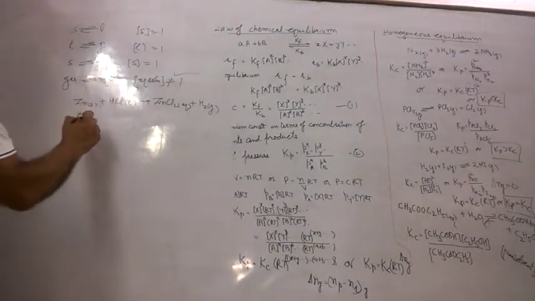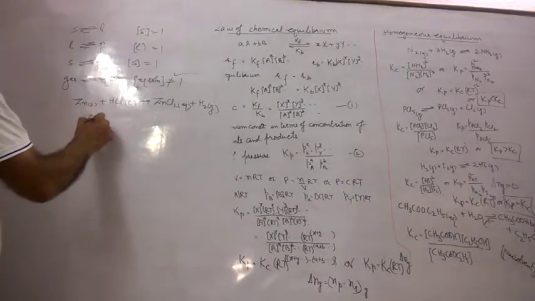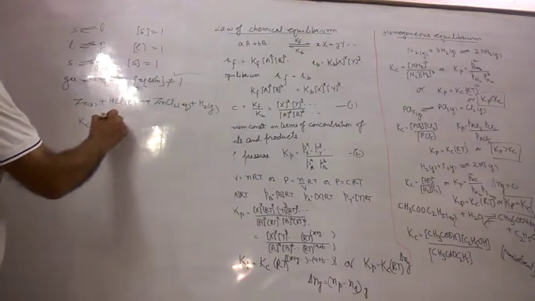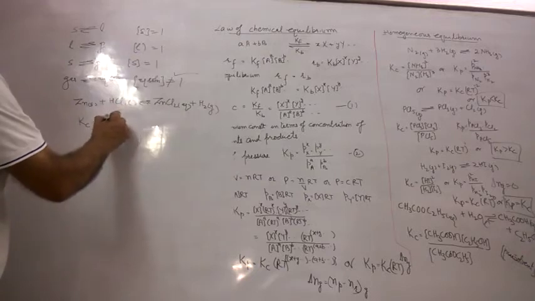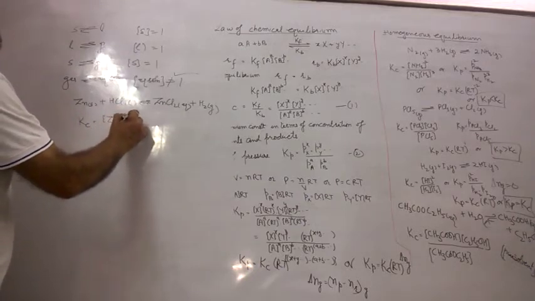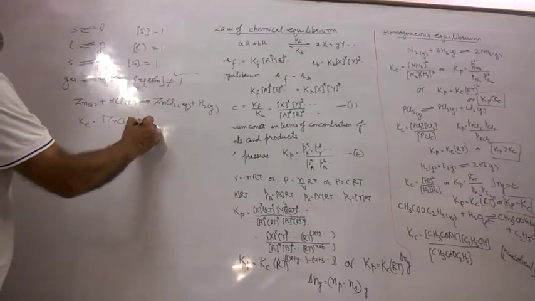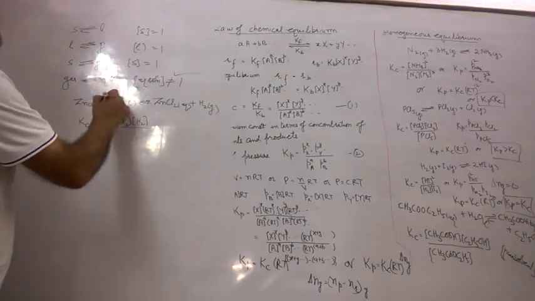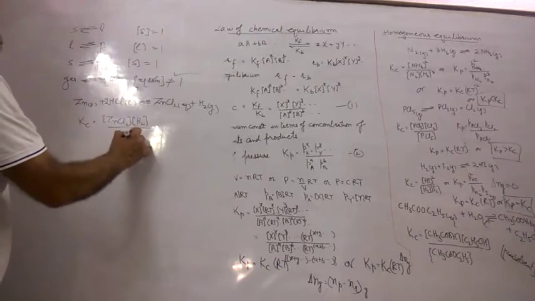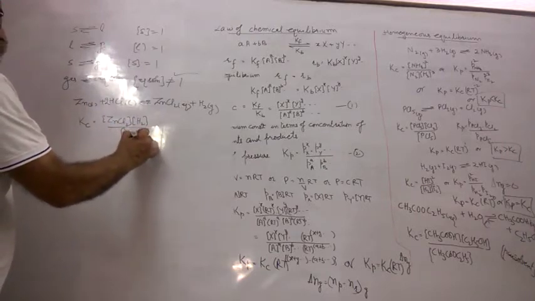And in this case, Kc expression is zinc chloride into hydrogen over HCl power 2.